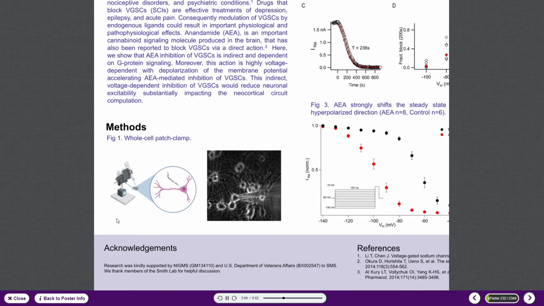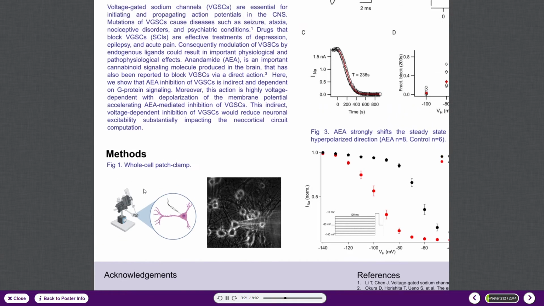We cultured these neocortical neurons from wild-type C57 mice of either sex and used intra and extracellular solutions to block confounding potassium currents as well as other confounding factors such as glutamatergic and GABAergic signaling.